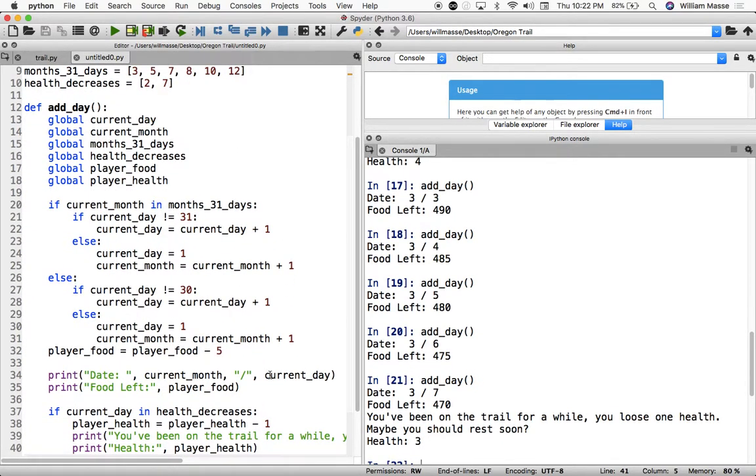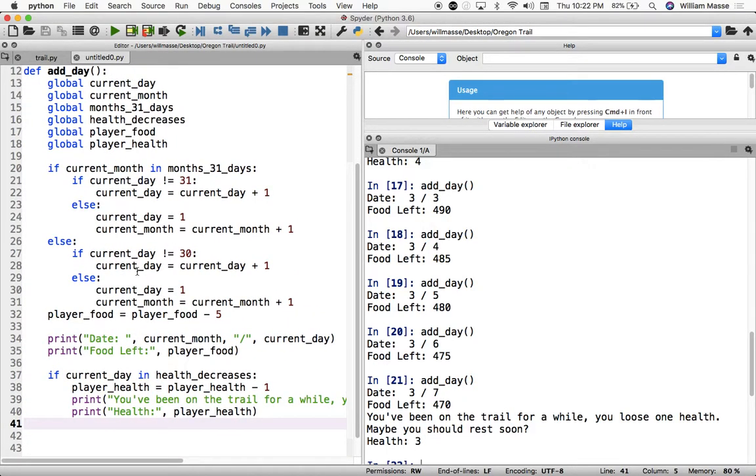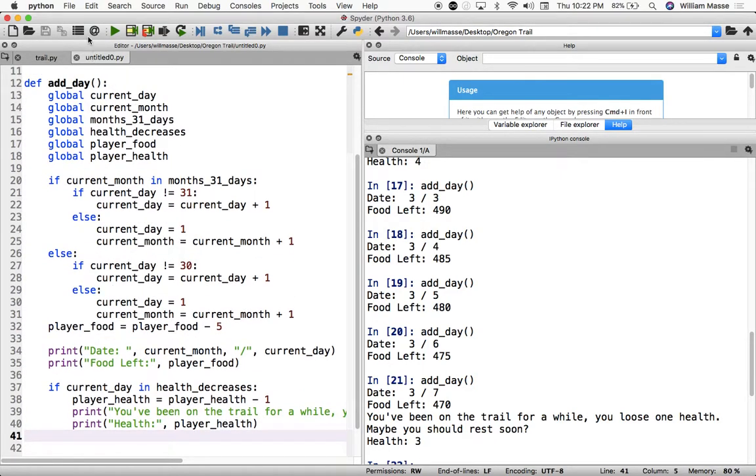That is done. And that's going to be the basis for pretty much the rest of our game. That's going to progress the date. That's going to bring our food down. That's going to bring our health down. So all our other functions are just going to be based on this function add day, or at least it's going to use this function add day to drive the game forward.